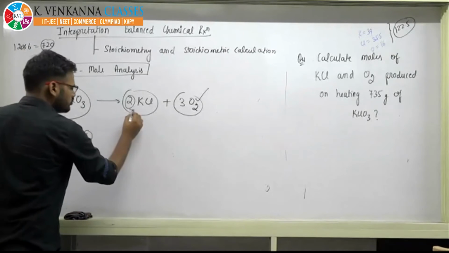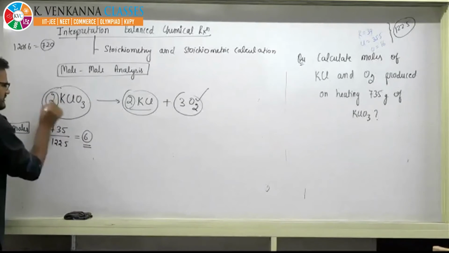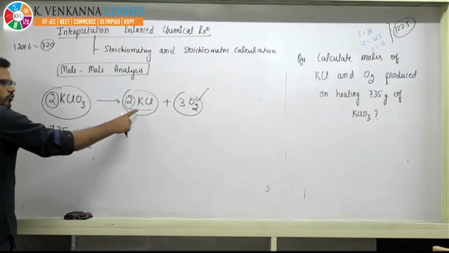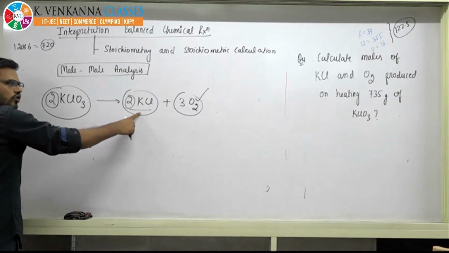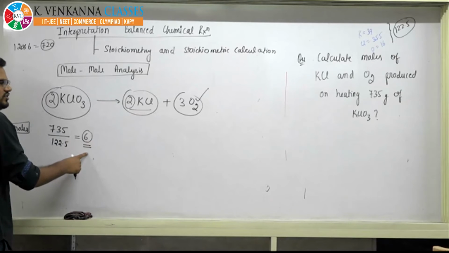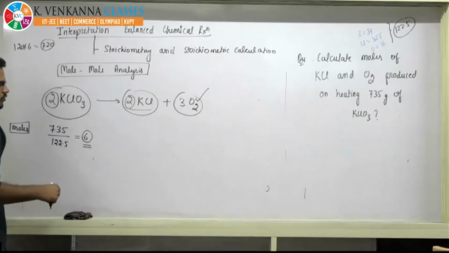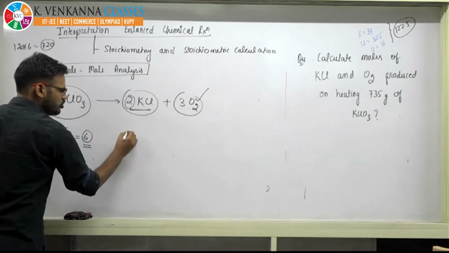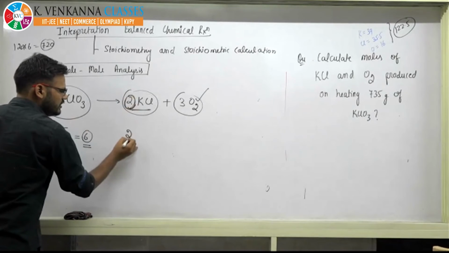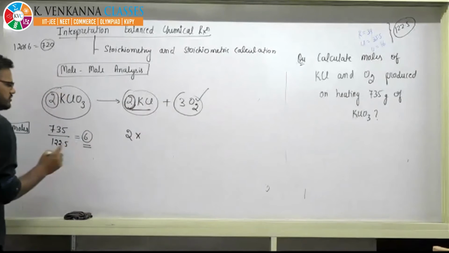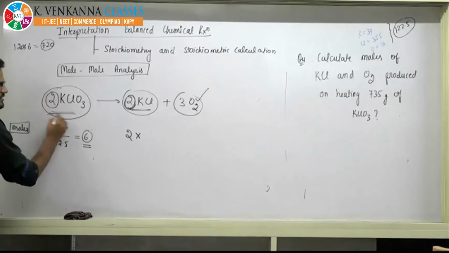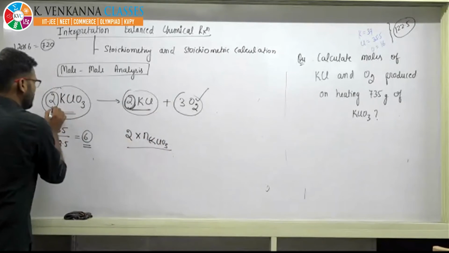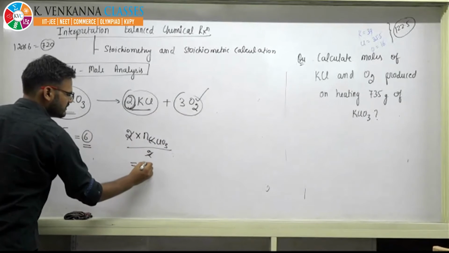Now how will I calculate moles of KCl? They have given you the relationship 2:2. That is, if the moles of KClO3 are 2, then the moles of KCl are going to be 2 also, but here the moles are 6. So the moles of this should be 6. What I have told you: if you want to calculate for this, keep its stoichiometry in the numerator, and the moles through which you are going to calculate, the moles you have been given. So n of KClO3 and stoichiometry of KClO3, that is 2. So it will cancel out. The answer will be 6 moles.